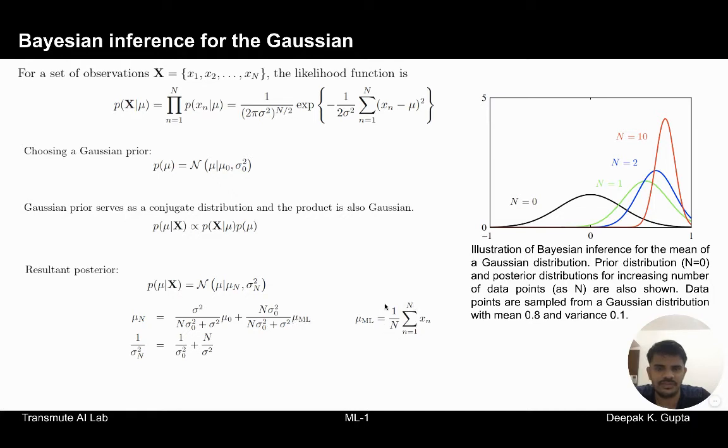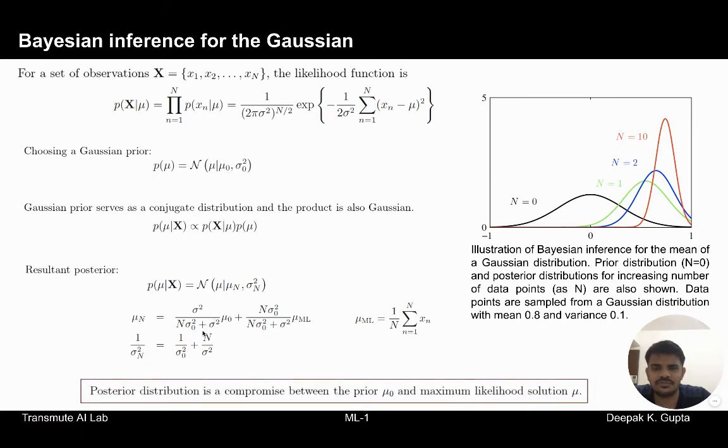So mu ml is this expression. Put in simpler terms, we are talking with respect to the mean: the resultant posterior mean is a compromise between the prior mean, mu naught, and the maximum likelihood solution mu ml. And this is also illustrated in this picture.